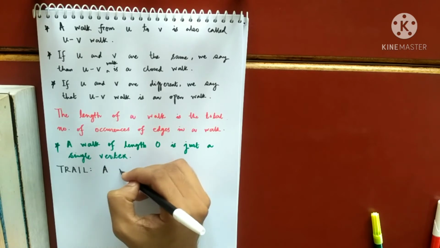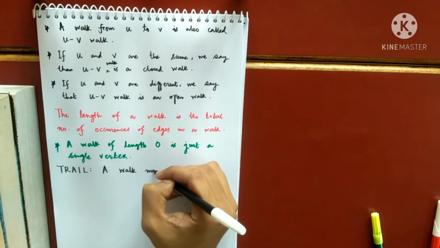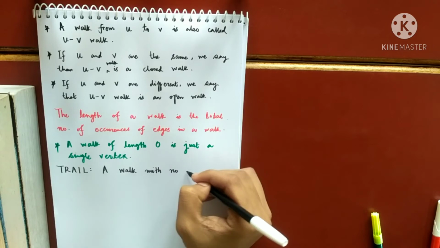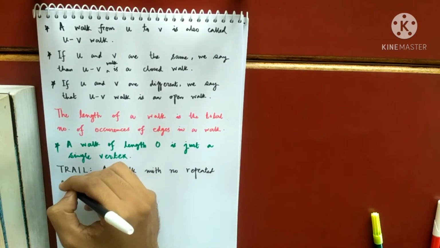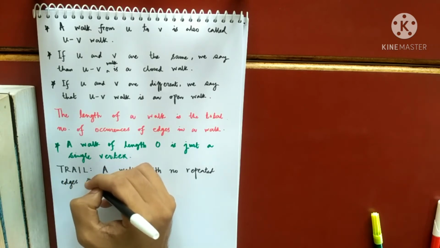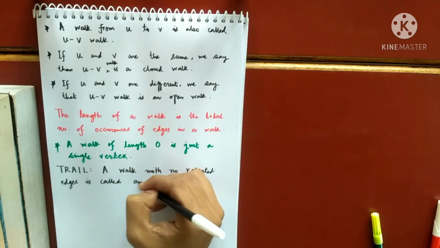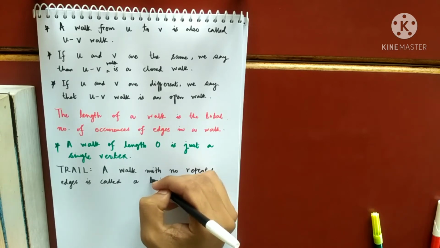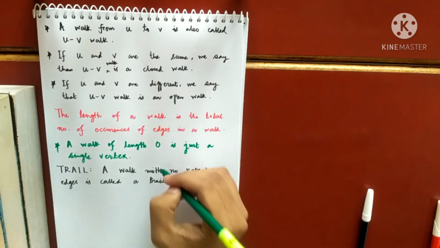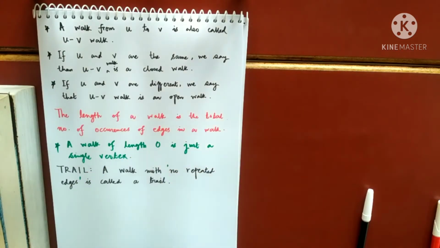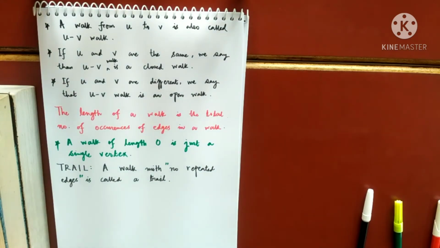A walk with no repeated edges is called a trail. So now I am putting a restriction on my walk: there should not be any repetition of edges. Then that walk will be termed a trail.